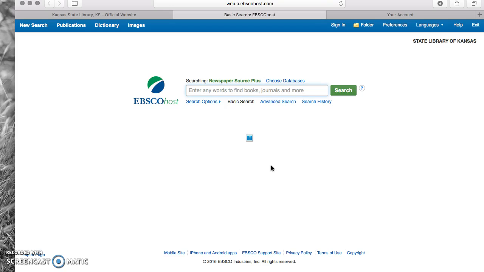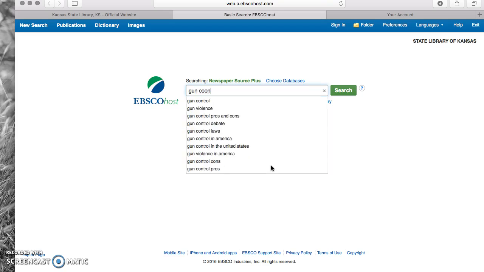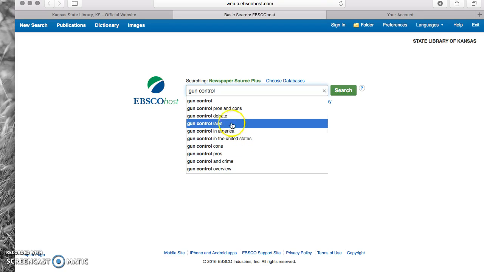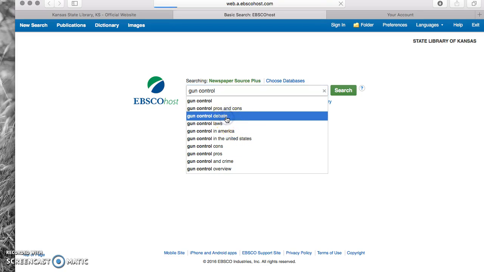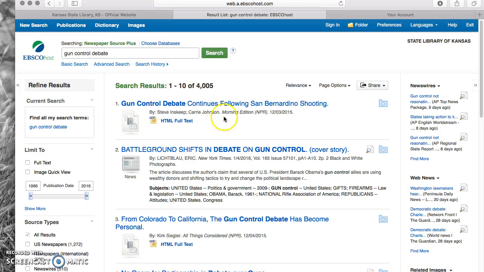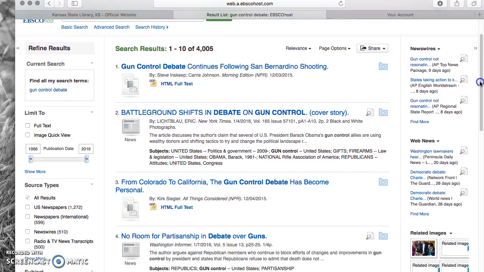Okay, so let's type in a particular hot topic issue. Let's type in gun control, and note how it pulls up search options for you just like Google does. At this point, we're just going to keep this very broad. So I'm going to click on gun control debate, and as you can see, it has 4,005 options for you. So you're going to have plenty of research out there.